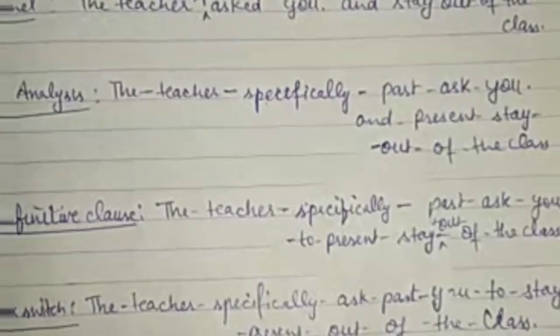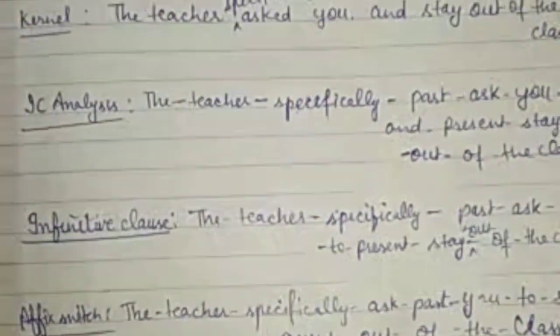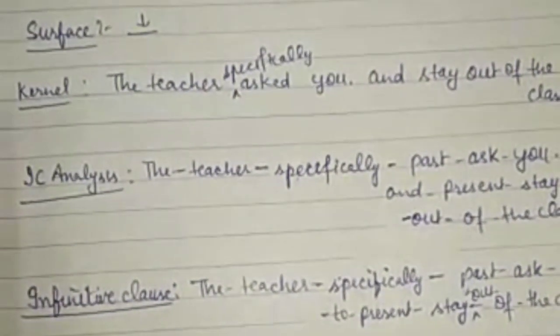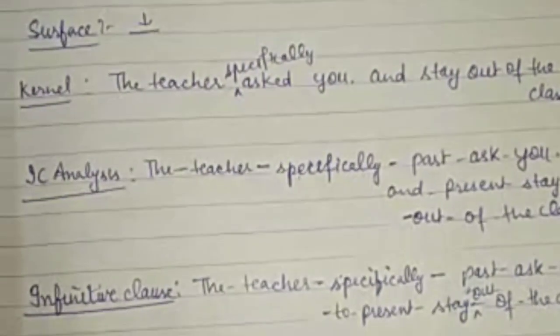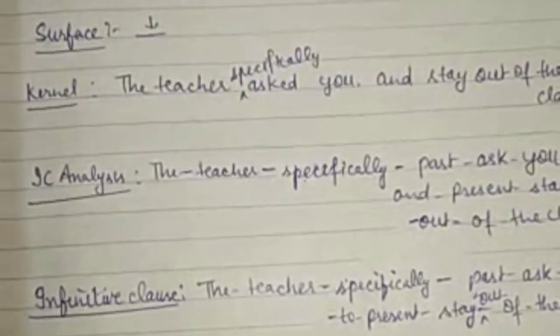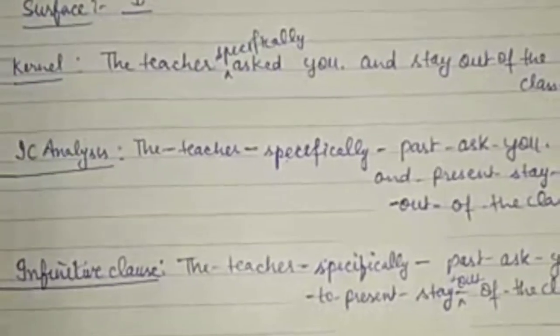Next, the teacher specifically asked you to stay out of the class. Kernel is, the teacher specifically asked you and you stay out of the class. See, this is a kind of mixture of two kinds of actions. I told you that in kernel sentence there should be only one action. There are two actions. First is asking by teacher, second is staying out of class. So first I will divide this sentence according to verbs. The teacher specifically asked you and you stay out of the class.